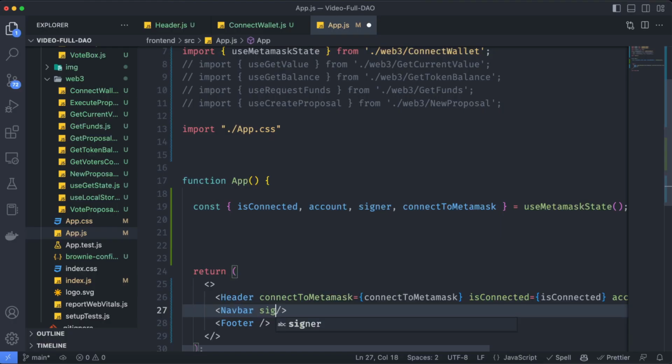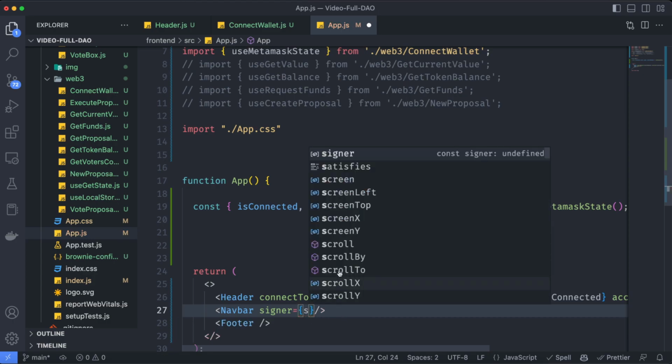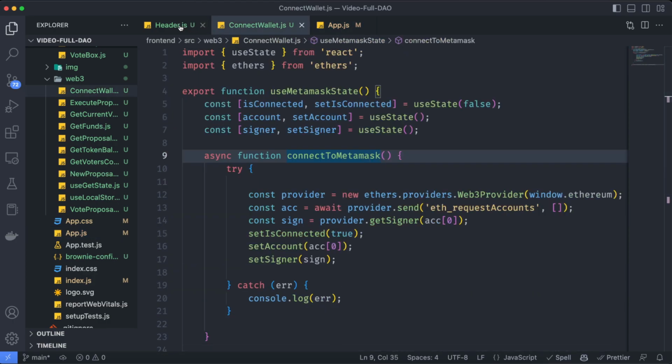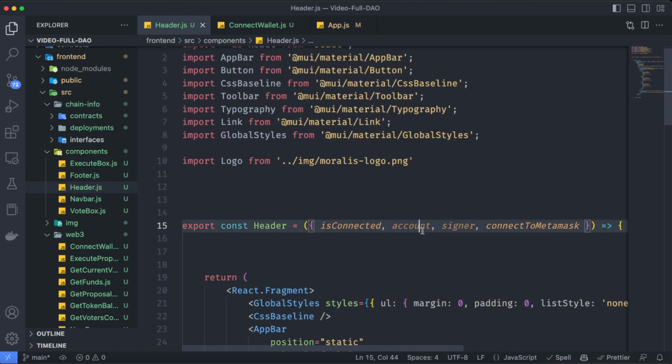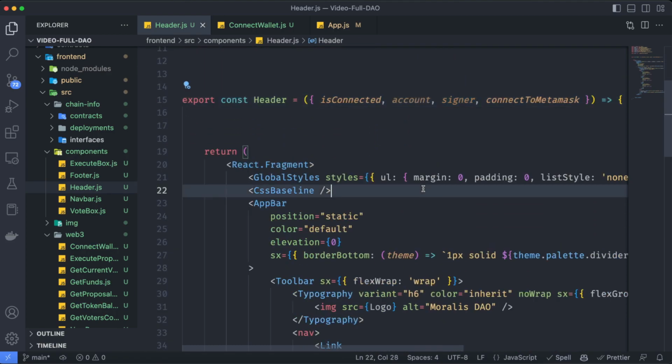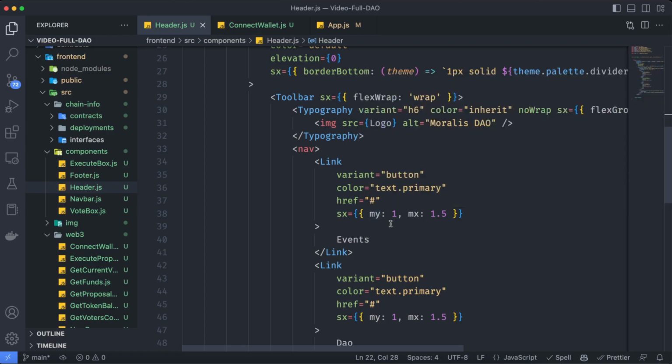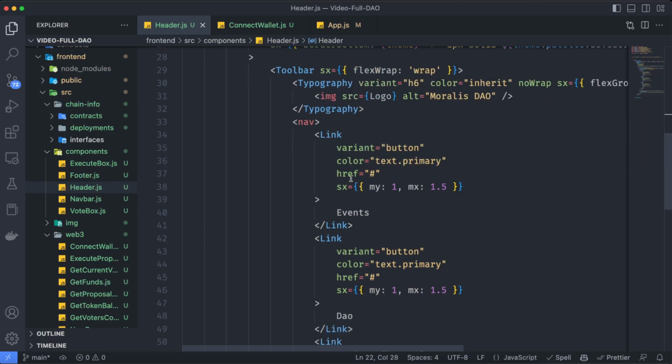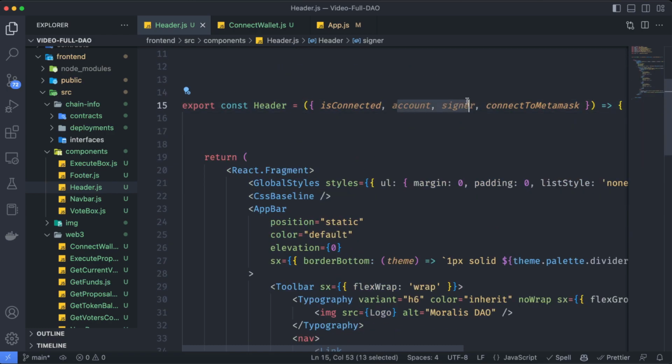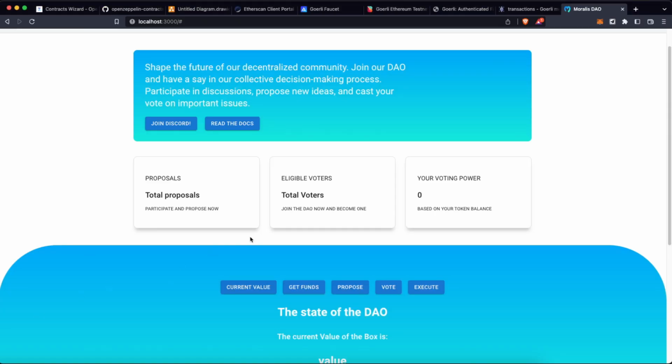And the only thing we need here is actually to send the signer, which is going to be, again, the signer. You might notice that here on the header, we didn't even use the account and the signer, but I'm just sending this over because if you want to upgrade the functionality of this application, you can then use all of this with different wallets or in different contexts. With that said, let's continue looking which is the next thing we have to add here.